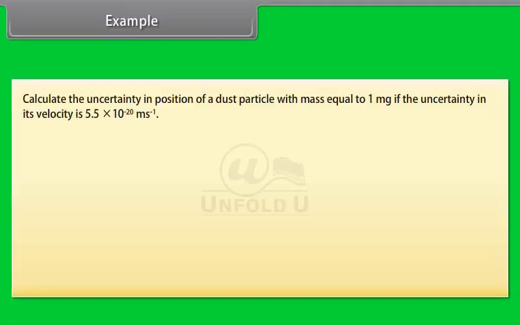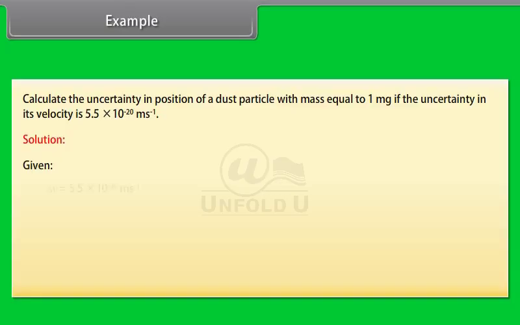Example: calculate the uncertainty in position of a dust particle with mass equal to 1 mg if the uncertainty in its velocity is 5.5 into 10 raised to the power minus 20 meter per second.